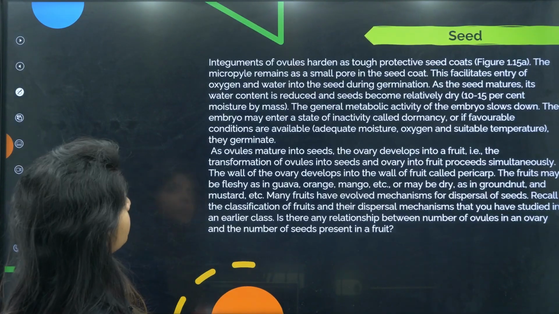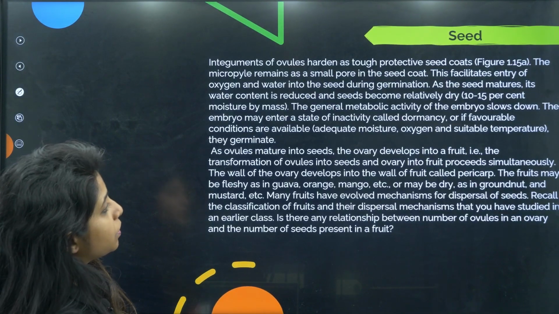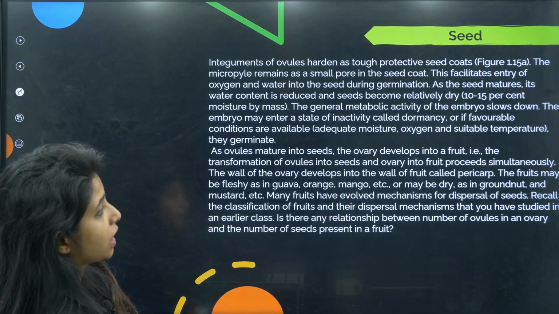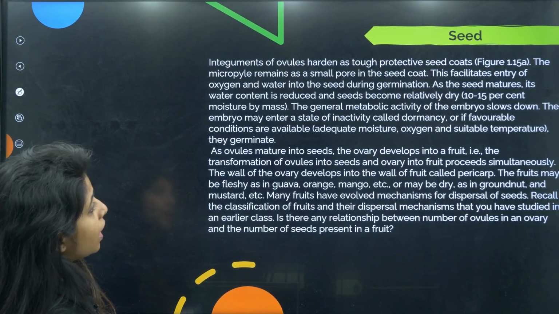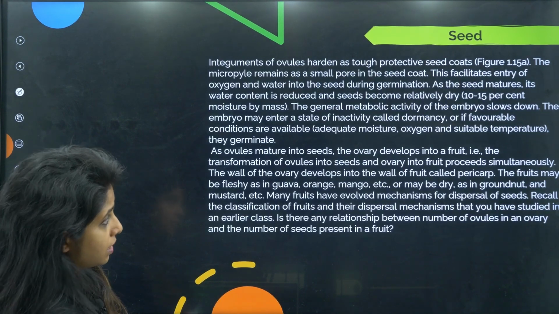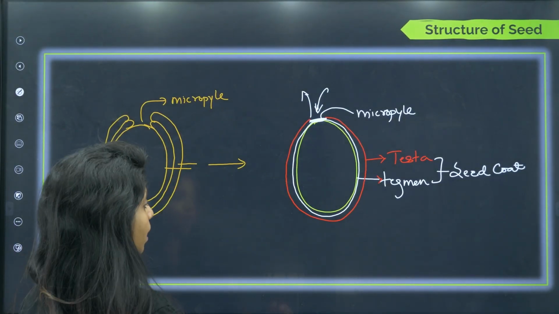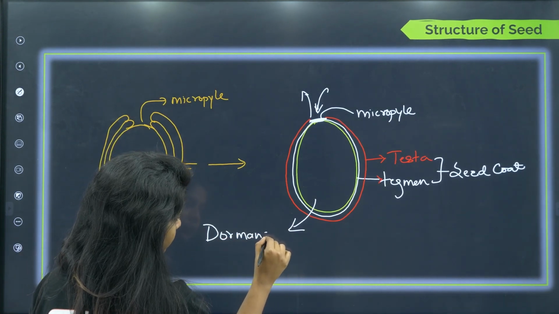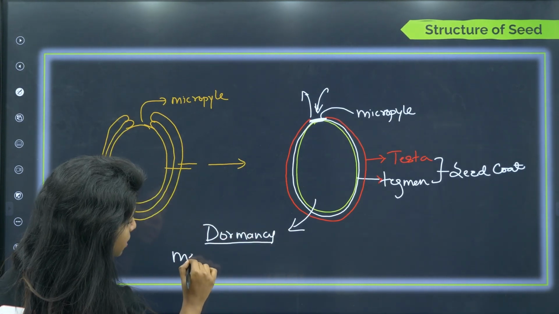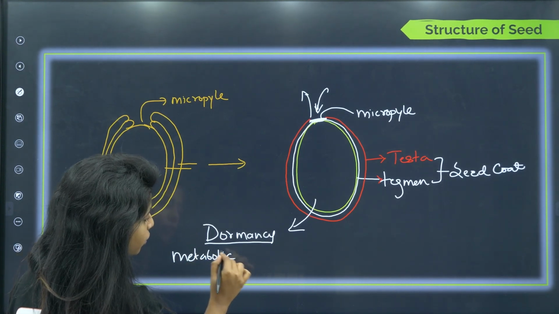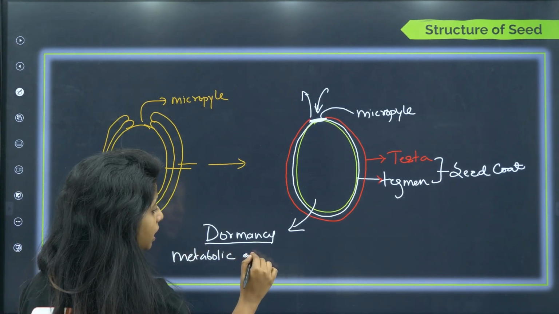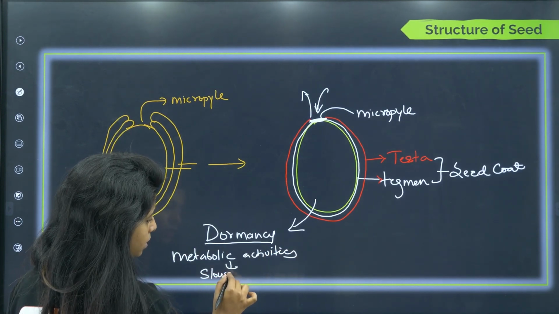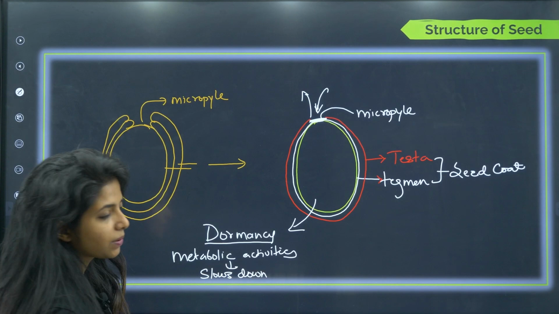Going ahead, as the seed matures, its water content is reduced and seed becomes relatively dry, 10 to 15% moisture by mass. The general metabolic activity of embryo slows down. The embryo may enter a state of inactivity known as dormancy. So they are saying that seeds as they mature, what happens? Basically they could enter something which is known as dormancy, where the metabolic activities, as in whatever activities for the formation of things, for the breakdown of things, all the activities basically they slow down. Okay. Why it could happen?